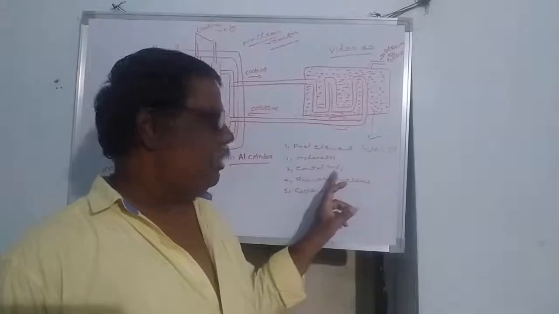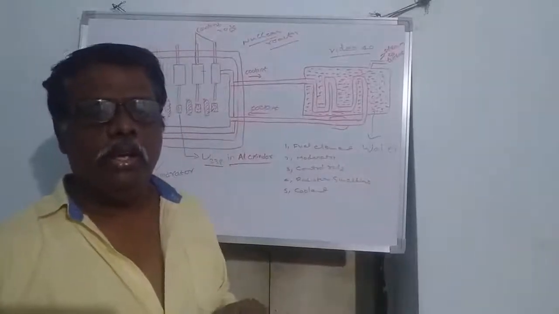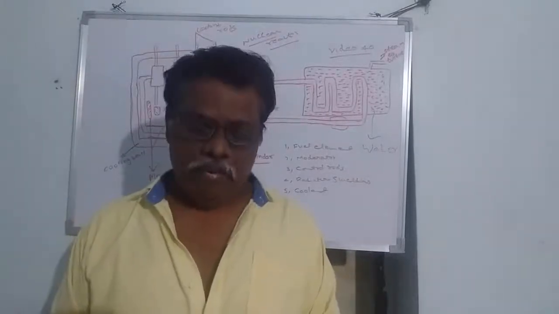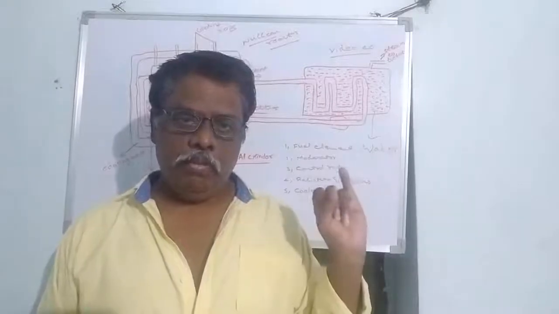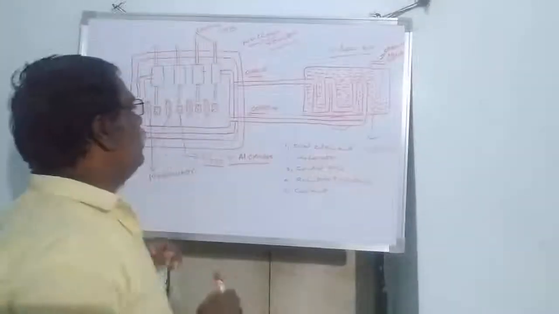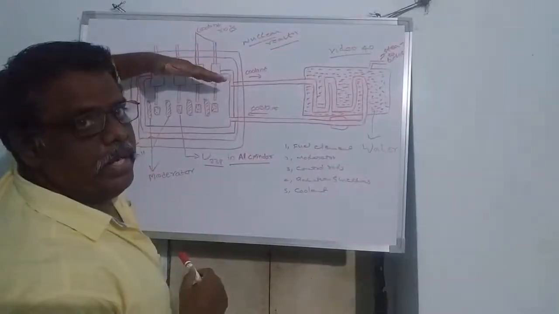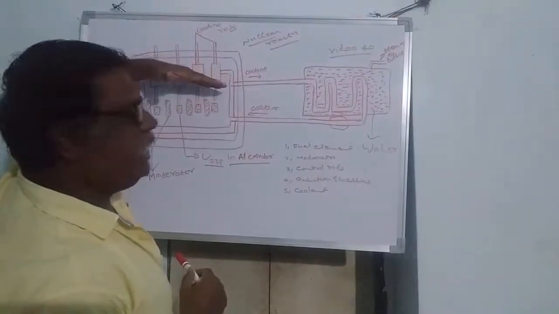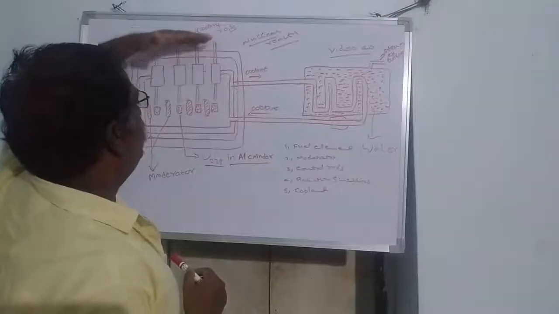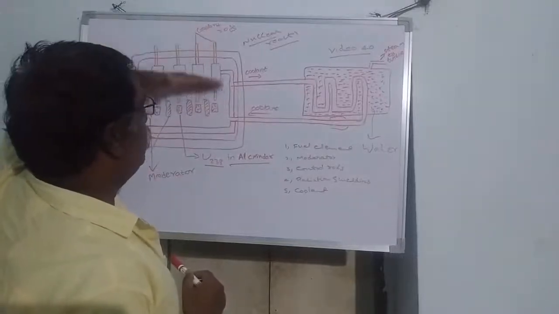Next, control rods. Control rods are made with boron or cadmium. Remember, boron or cadmium. When the number of neutrons increases, the temperature and the rate of reaction also increase. To control that, we have to insert these control rods.